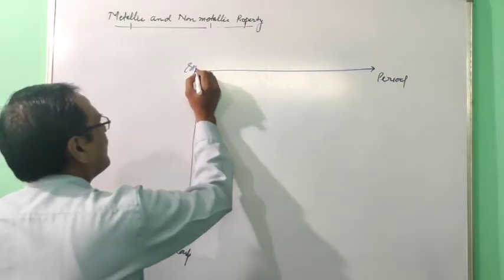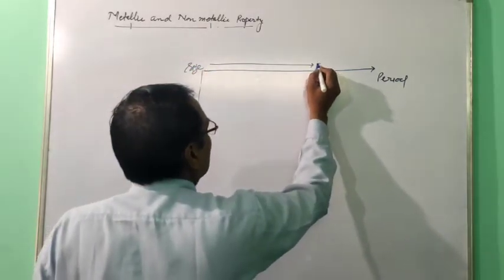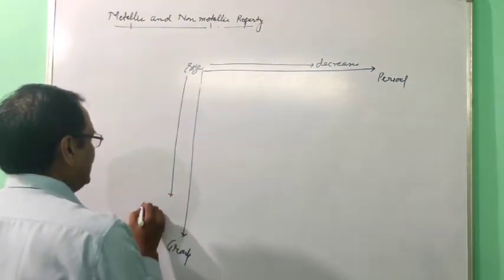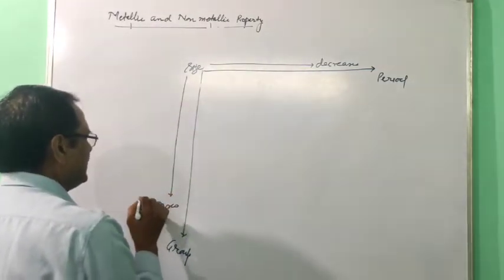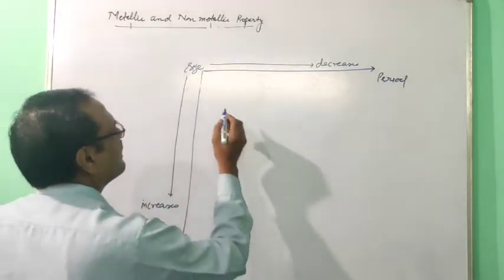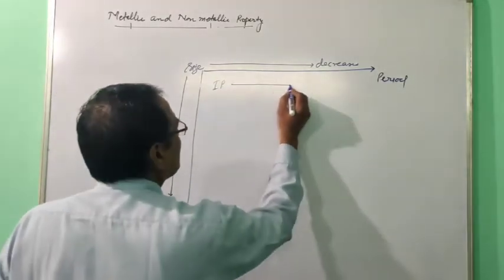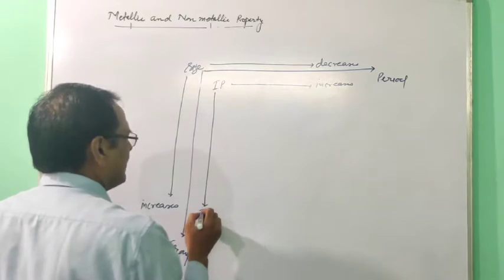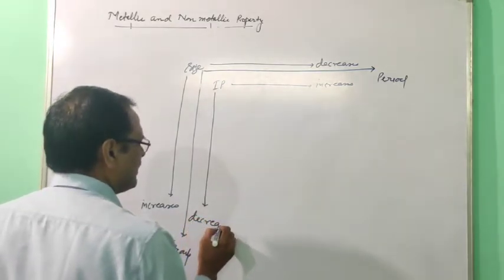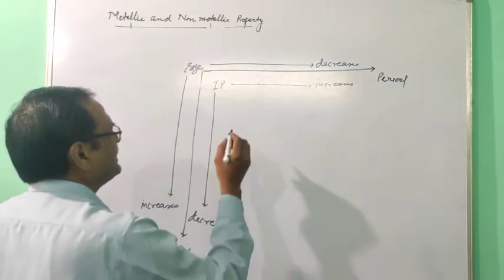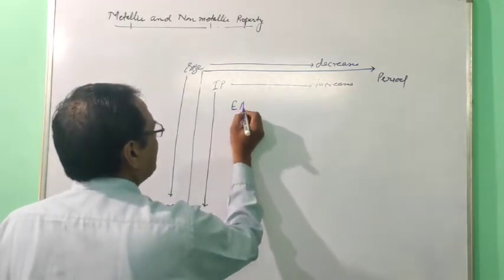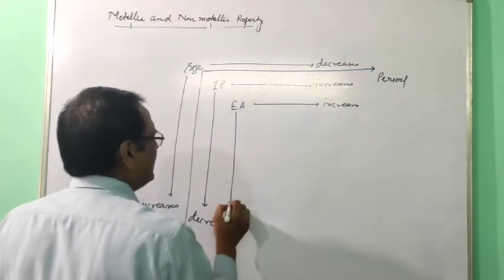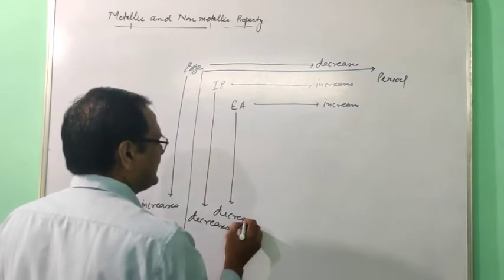So here, size you have studied: size decreases along the period and increases down the group. Then ionization potential increases here and decreases here. Next, electron affinity increases here and decreases here.